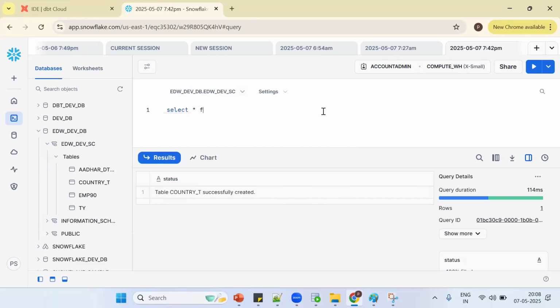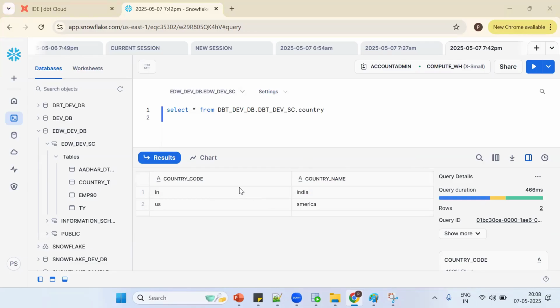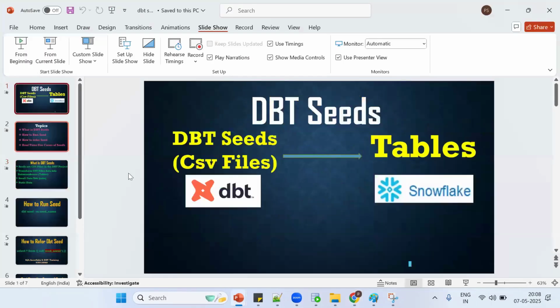Select star from table name. Now see what happened. The data has been made available. So, simply understand this image. DBT seeds are nothing but CSV files. Whenever we run the seed command, a table will be created in Snowflake.